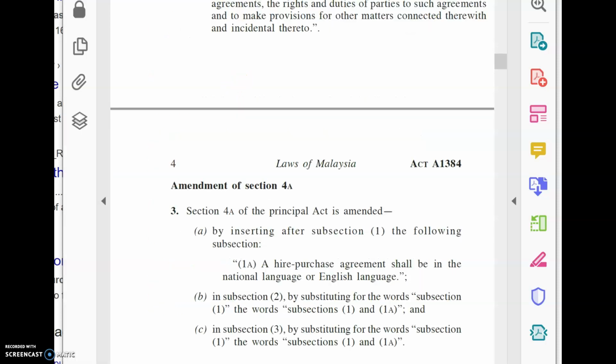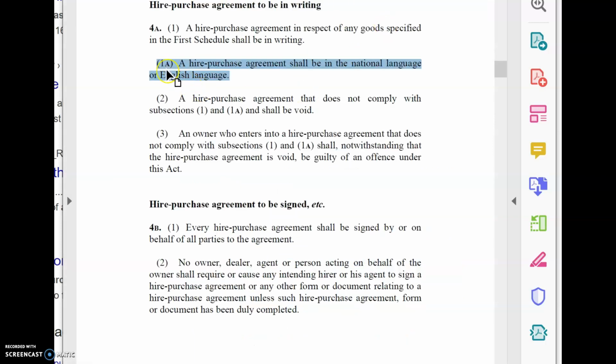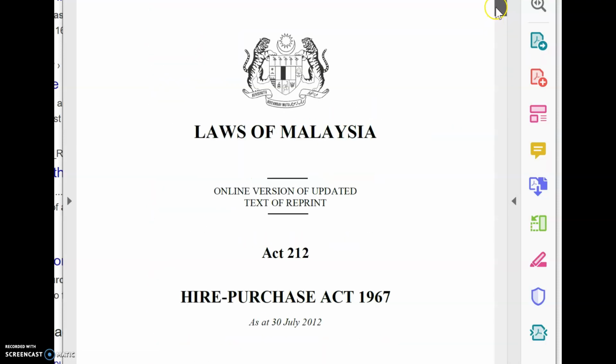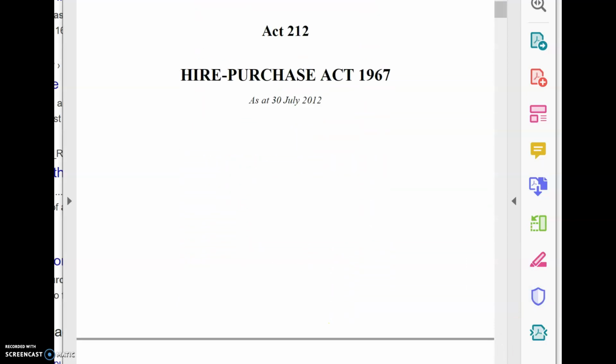So when the Hire Purchase Amendment Act in 2010 was approved, they decided to amend section 4A by inserting after subsection 1 the following subsection, meaning section 1A will be inserted. So this is what they did. They insert 1A in between subsection 1 and subsection 2. So this one has been amended. If you can see, Hire Purchase Act 1967, this one is at July 2012. So you can see the act that has been amended.